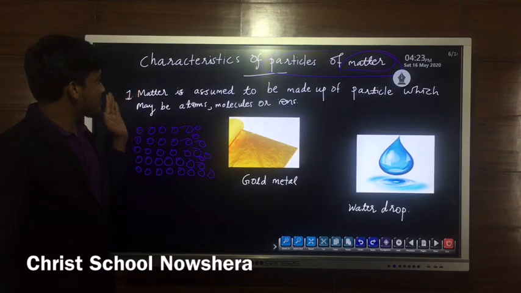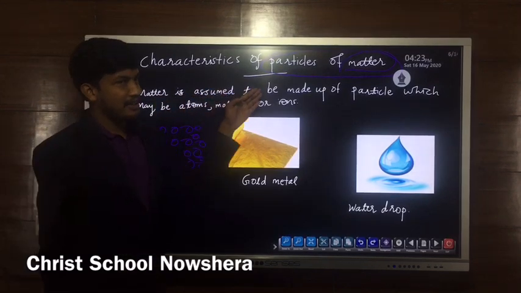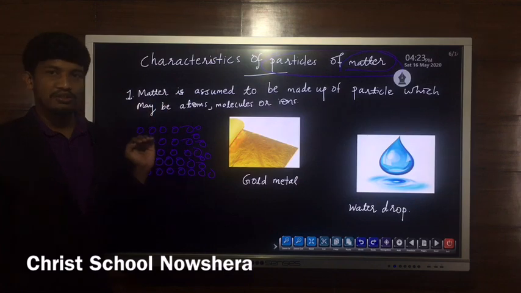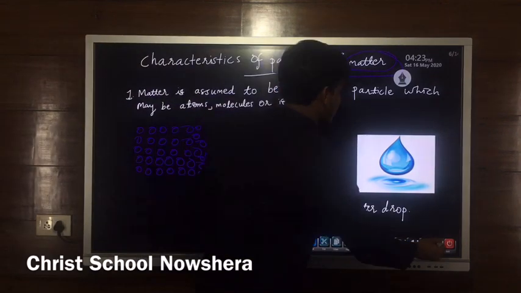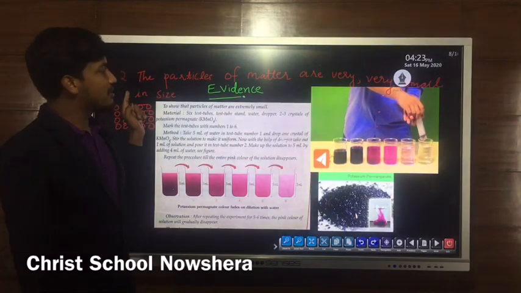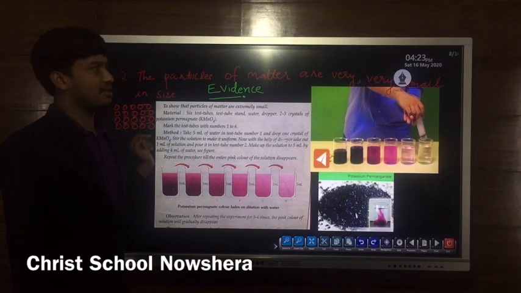The first characteristic is that matter is assumed to be made up of particles, which may be atoms, molecules or ions, and the second characteristic is that the particles of matter are very small in size.